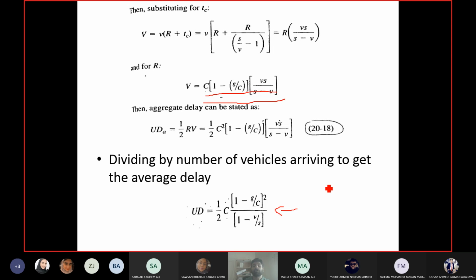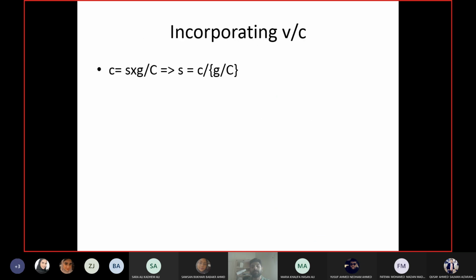Now, how to incorporate V by C ratio in this equation? You can already see V in the equation, so now we have to somehow put capacity in the equation. One example which we did before the break, we calculated capacity as this.